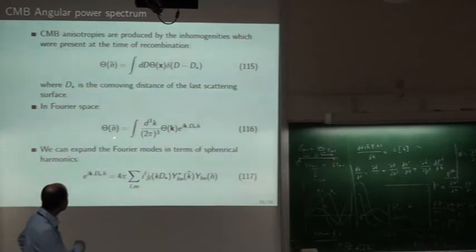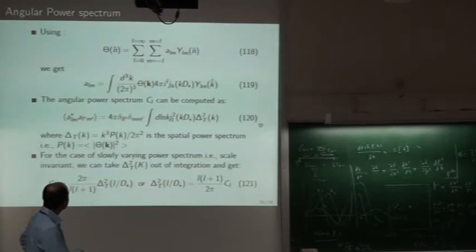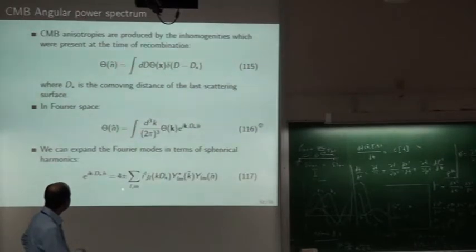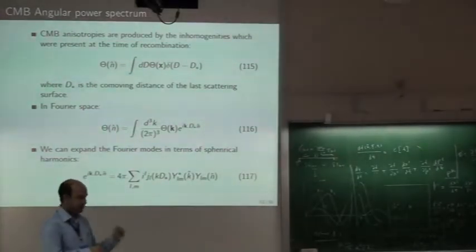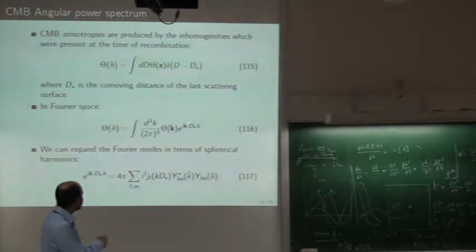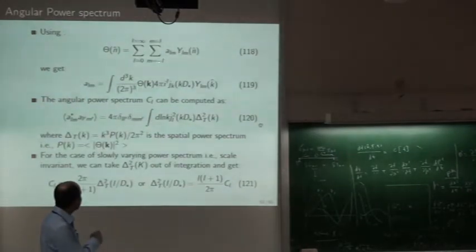Again, in Fourier space, you just write this thing. And again, this is a mathematical formula, purely mathematical, nothing to do with physics. If you have these Fourier modes, they can actually be written in terms of this Y L M. Okay, and you plug this part here, then what you get is this one. You have theta n. There are two decompositions. Just keep in mind, otherwise it can be confusing. One is the Fourier decomposition happening here, and one decomposition we already know, the multipole decomposition.